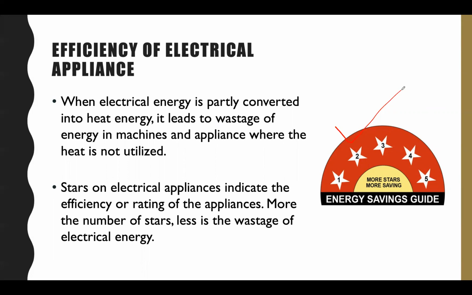That's why stars on electrical appliances indicate the efficiency or rating of the appliance. The more stars, the less the wastage of electrical energy, meaning we can save more electric energy. Now recall the incandescent bulb. I told you the filament is made from tungsten, which has low conductivity. It produces more heat, so it uses more electricity.